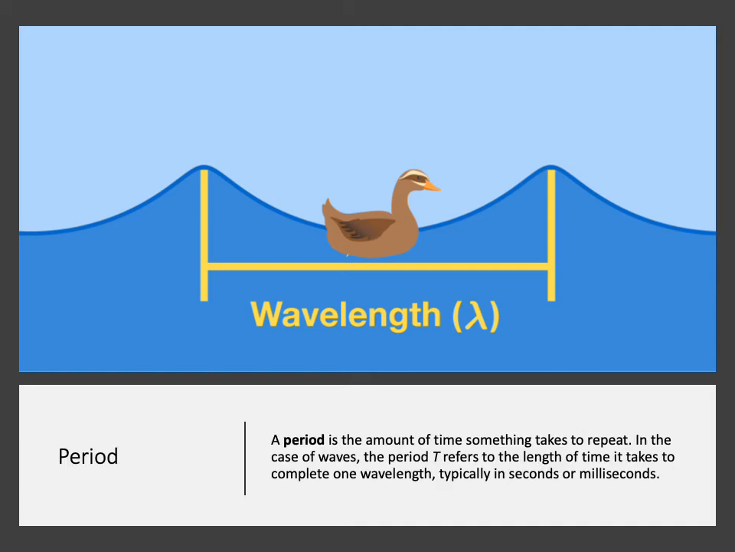A period is the amount of time it takes something to repeat. So in the case of waves, the period is the time it takes to complete one wavelength. So that one wavelength, if we timed it from crest to crest, might be only a few milliseconds long, and that would be the period. Again, how long it takes for the one wave to happen.